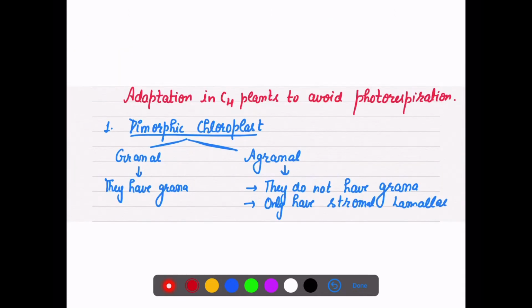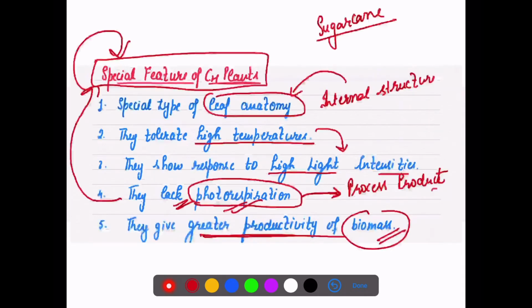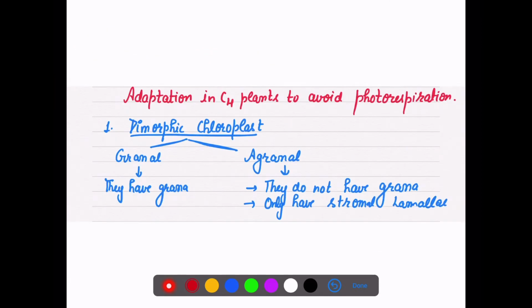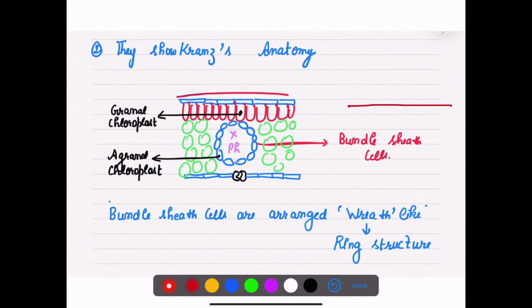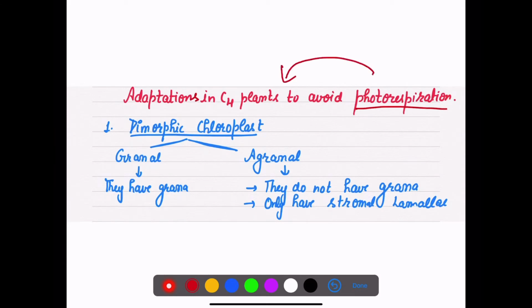So what are the adaptations? I told you they lack photorespiration. So what are the various adaptations? What have they done to avoid this photorespiration process? ऐसा उन्होंने क्या किया है कि जो product है photosynthesis का, in their cycle it is not used. So how have they adapted themselves to avoid photorespiration?